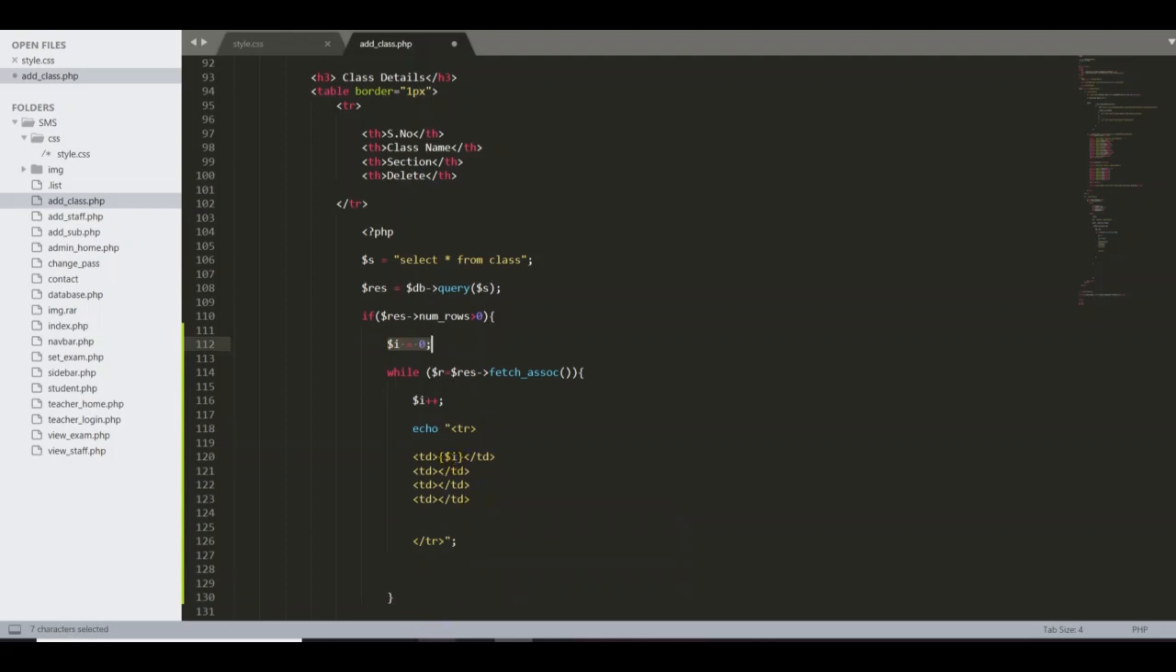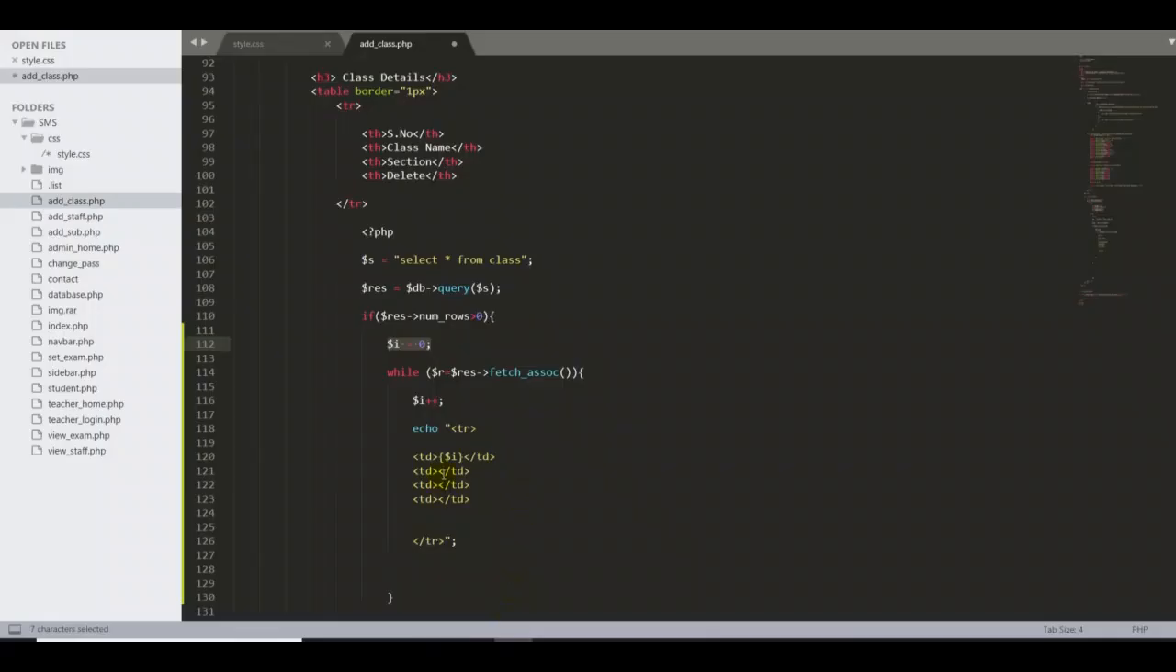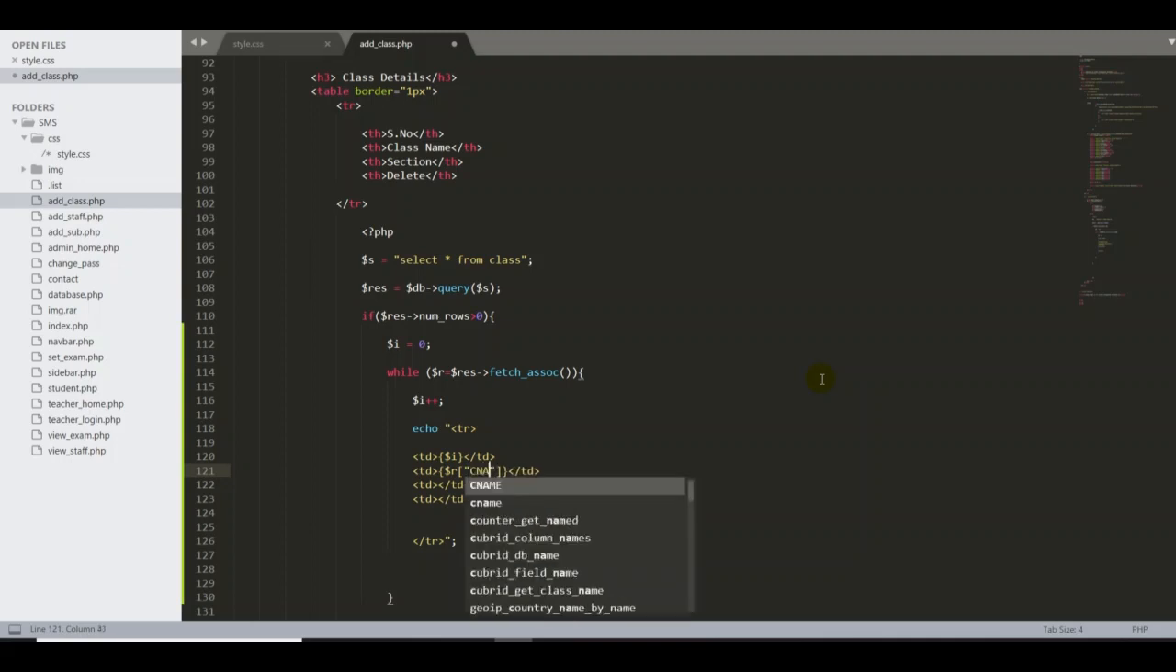Then we need to put the next one, class name. For this case I'll come to this part. Open curly braces, so $R, then square bracket and double quote, then I put my table column name called C name. Then again the same thing for my section: open curly braces, $R, open close square bracket, then we put the C section. So we have to type C section, guys.